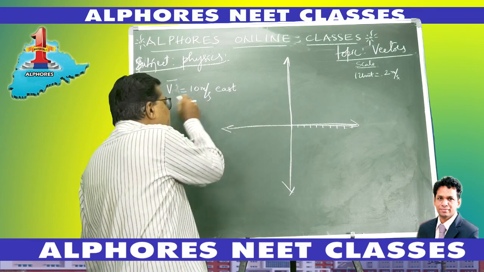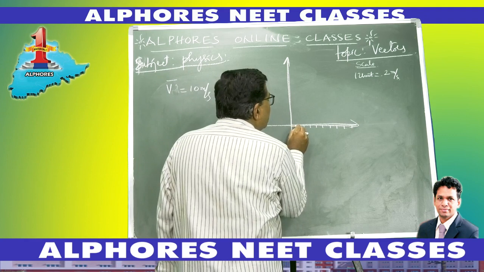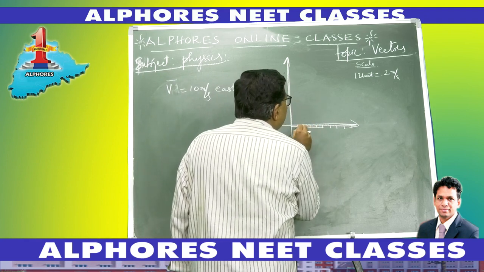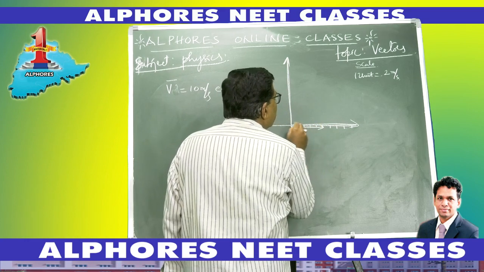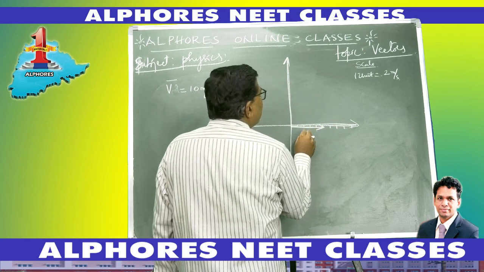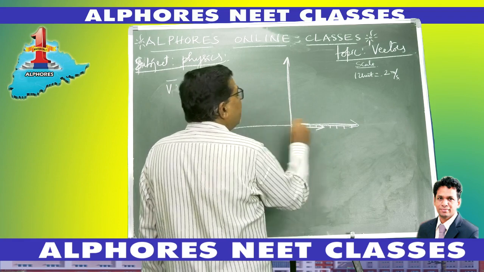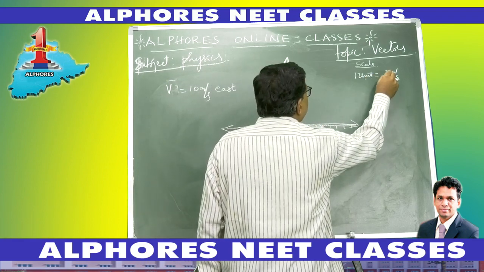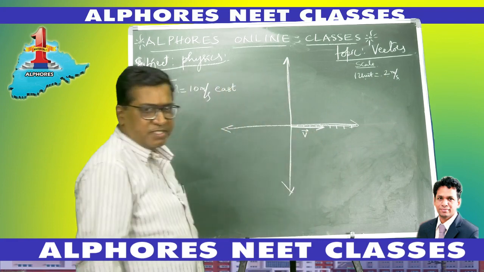So I have to express 10 meters per second. One unit is 2, so I take 5 units: 1, 2, 3, 4, 5. So this is v bar towards east, of length 5 units. Each unit is 2, so 5 into 2 is 10 meters per second.